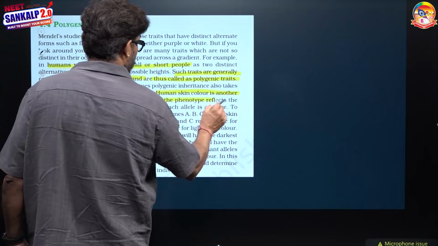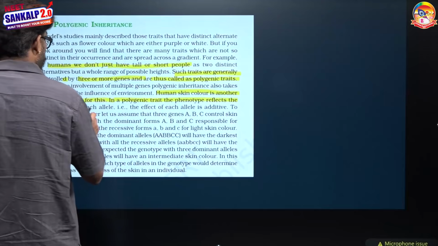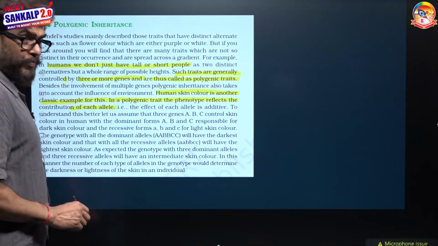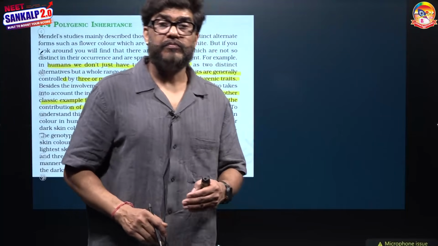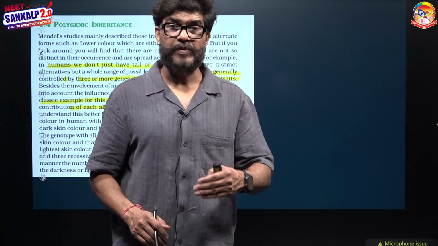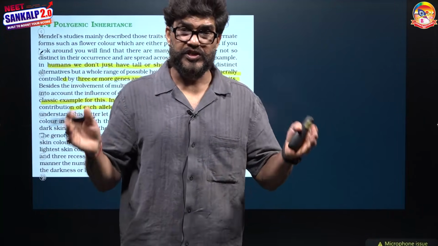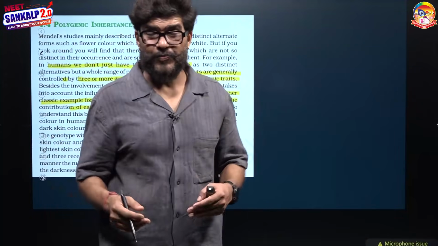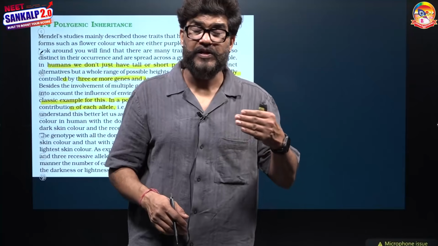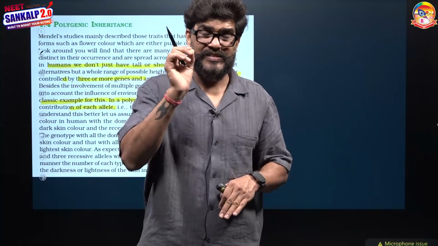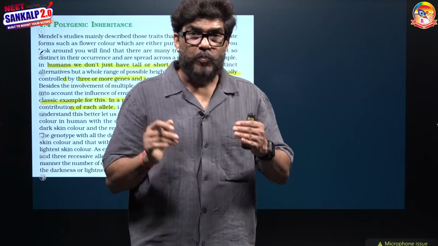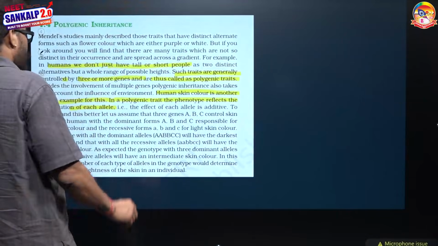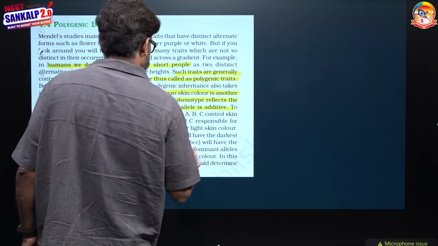In a polygenic trait, the phenotype reflects the contribution of each allele. The effect of each allele is additive. Suppose I have capital A, capital A, capital B, capital B, capital C, capital C. So these 6 dominant alleles show their effect in an additive manner. But suppose I have capital A, capital A, capital B, capital B, capital C and small c, meaning one capital C is missing. So my phenotypic expression would be relatively less than in the earlier condition. So the effect of each dominant allele is additive.